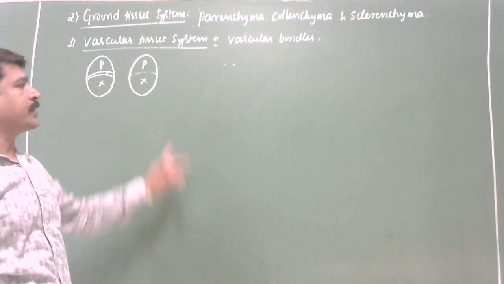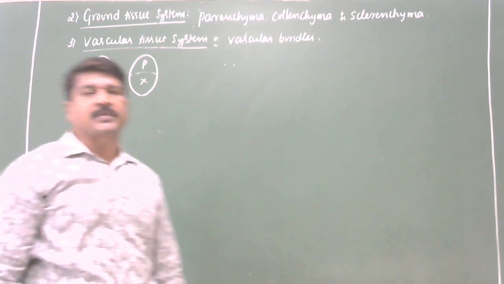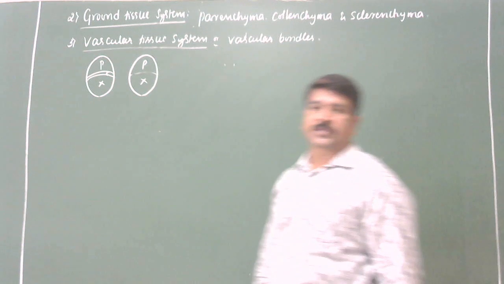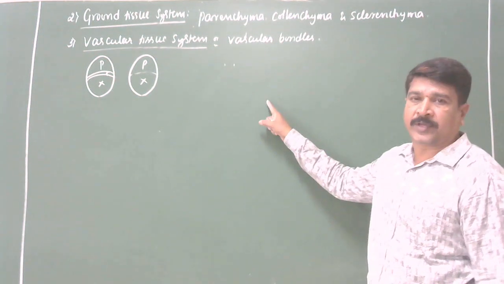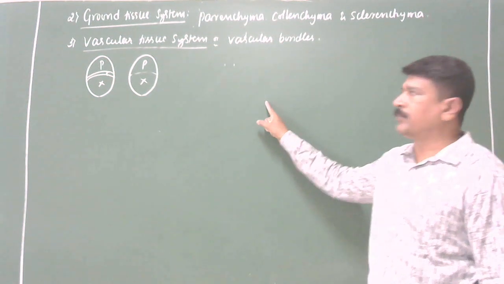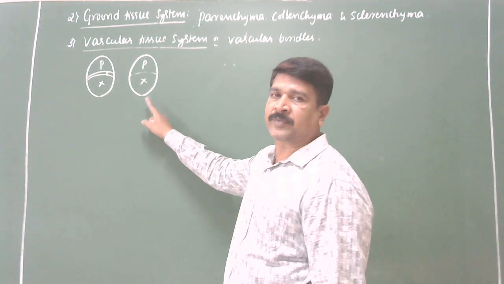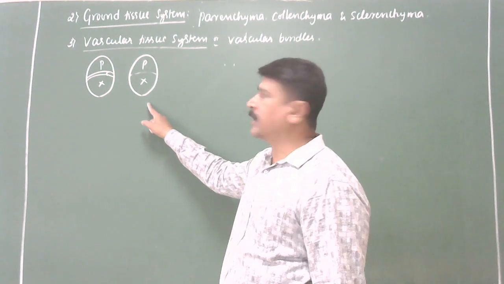Or you can say that the structural association of the xylem and phloem, with or without cambium, is also called vascular bundles. Got it? What I'm telling you.